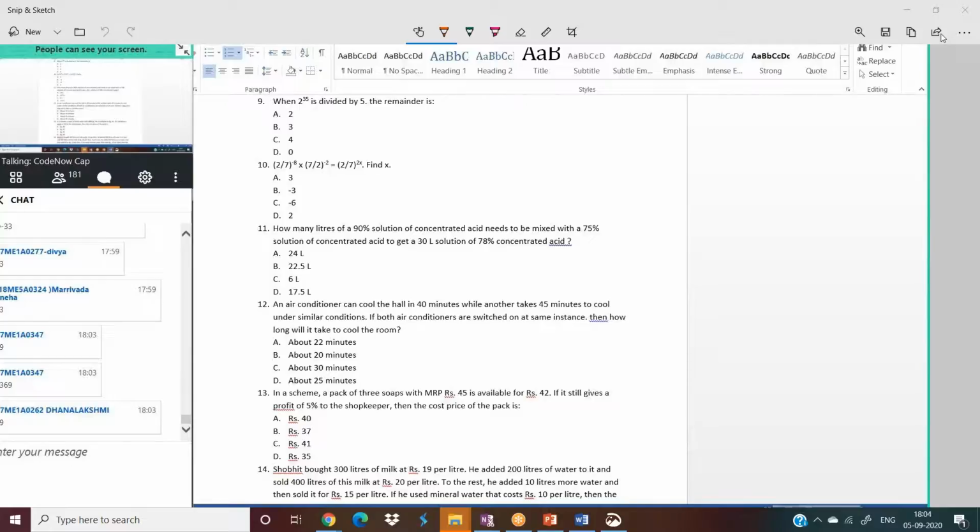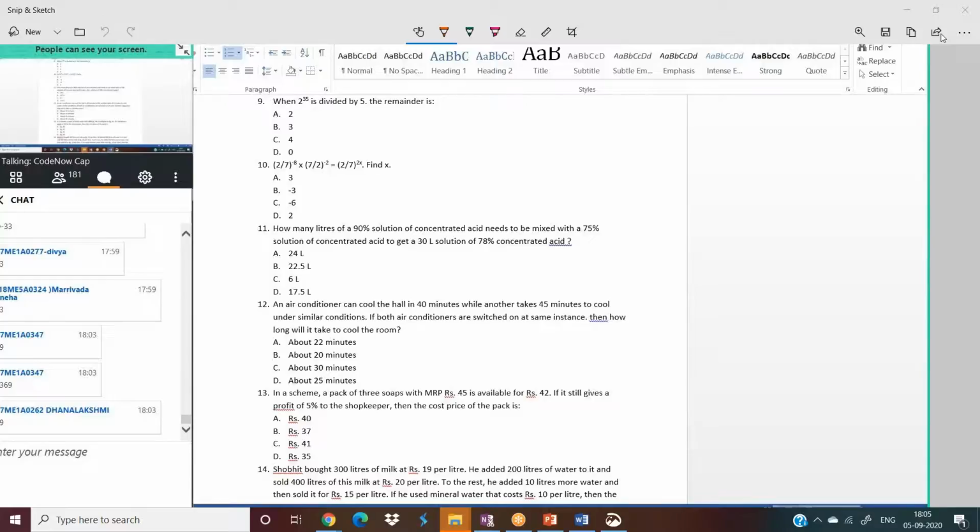When 2 power 35 is divided by 5, the remainder will be dash. Guys, remember, when you are dividing a number by 5, finding the remainder is very simple.